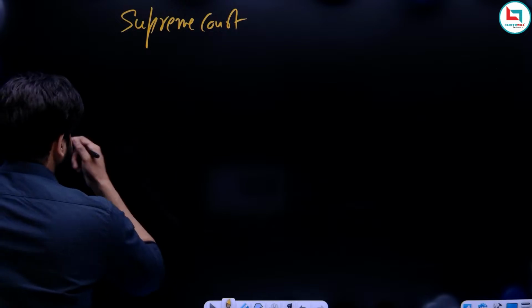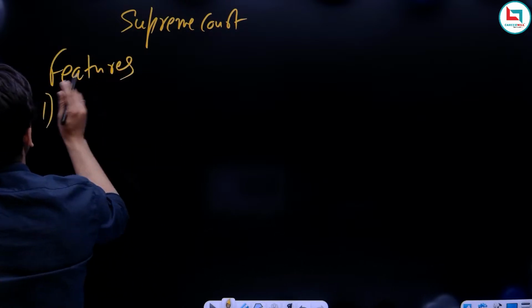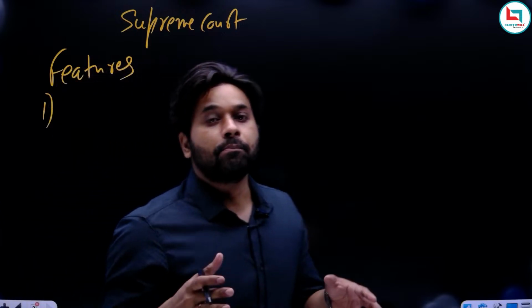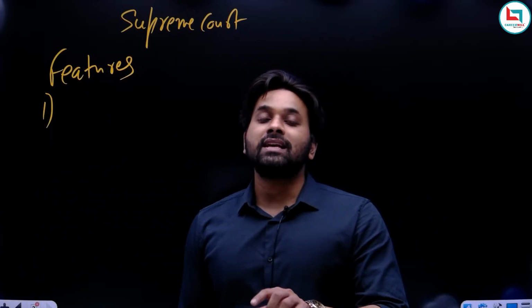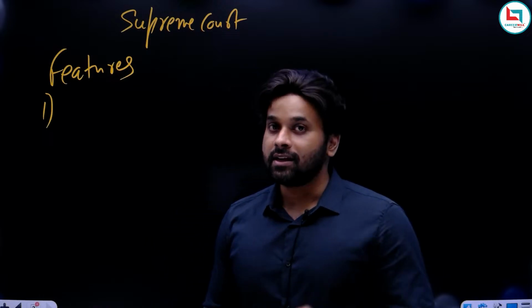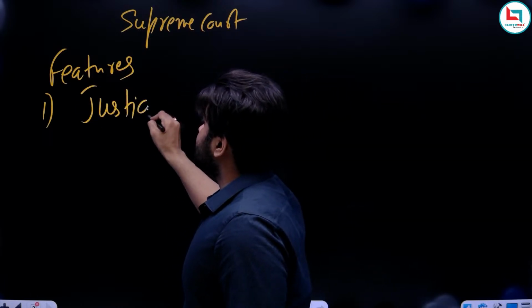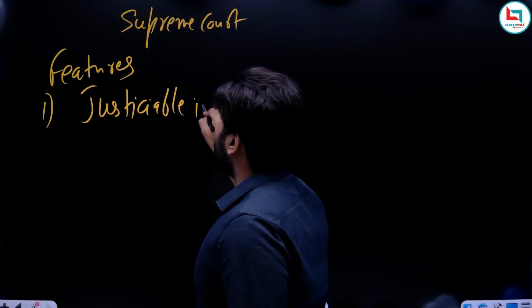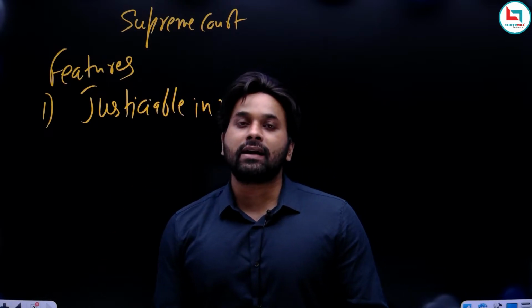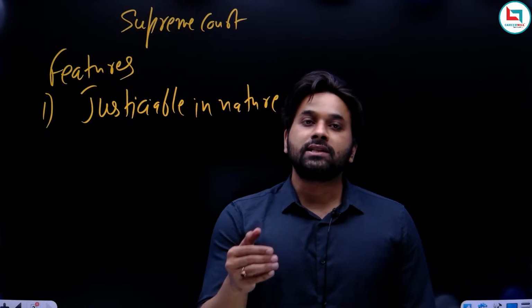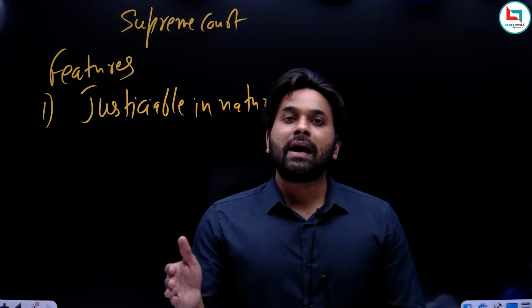Okay, now one more thing. Now let us discuss the features of fundamental rights. So what are the features of fundamental rights? The first important feature of fundamental rights is that these rights are justiciable in nature. Now this is really important. These rights are justiciable in nature. Now, what is the implication of calling it justiciable? Justiciable means anything which is enforceable by a court of law.